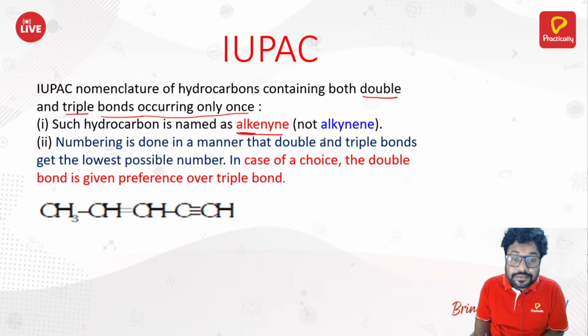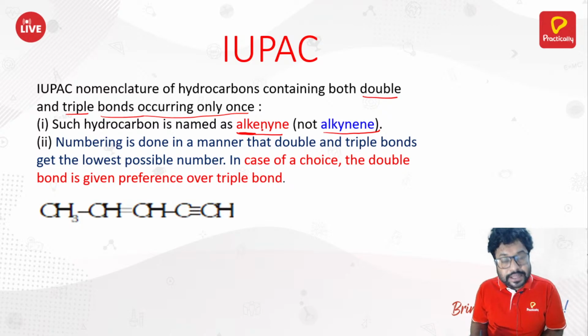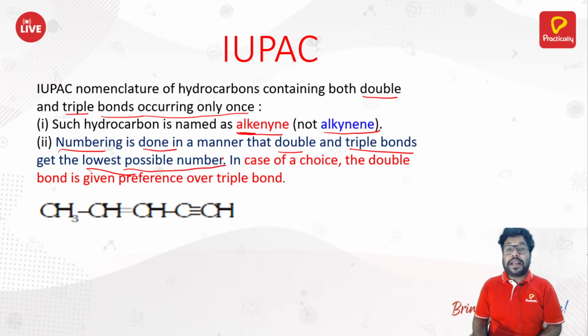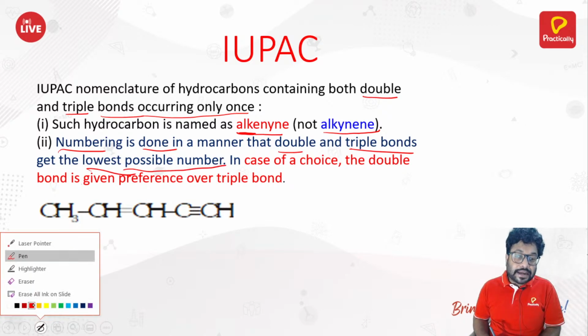You name them as alkenyne. So basically you take the "en" first, then you add the "yne" later on. Numbering is done in a manner that the double and triple bond get the lowest possible number. That you already know. We had already seen that in a separate part on naming of alkenes and alkynes.